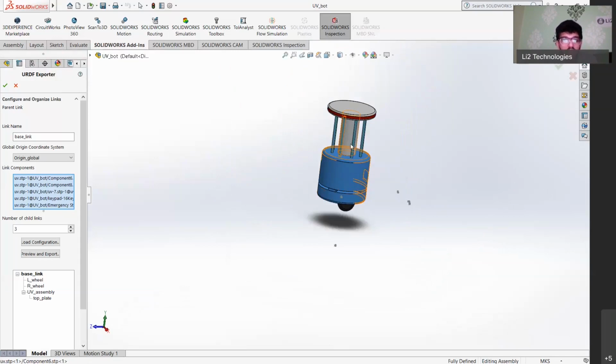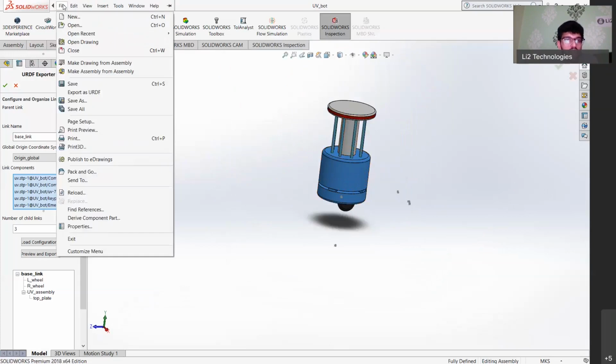This is an example of a robot that I've designed, which will give you the same specifications as that of a Turtlebot. And then when you want to convert that to URDF, SolidWorks has a really neat plugin called Export to URDF. This is a plugin that you can download. There are instructions on how to install this within SolidWorks on the ROS wiki.